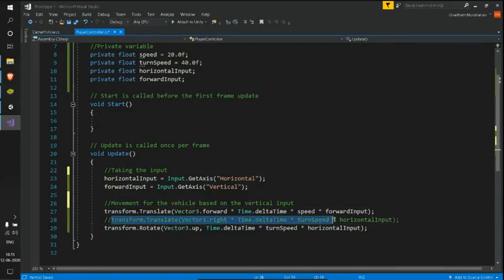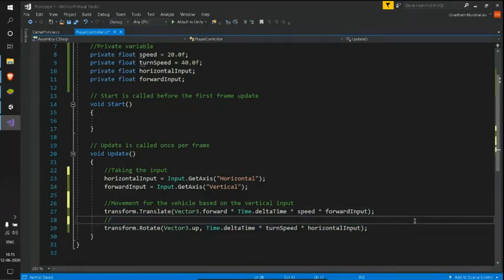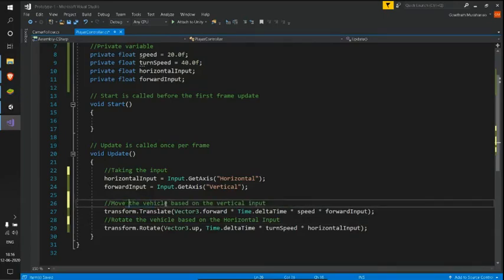So if someone who reads my script can understand what it is, rotate the vehicle based on the horizontal input. So I'll change this a bit. Move the vehicle based on the vertical input.